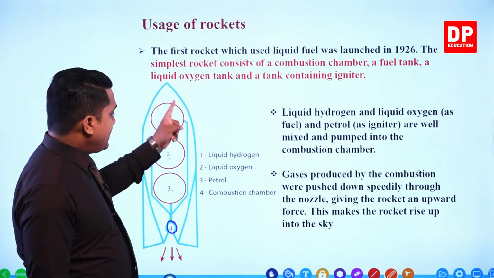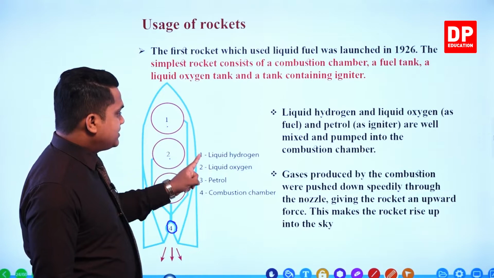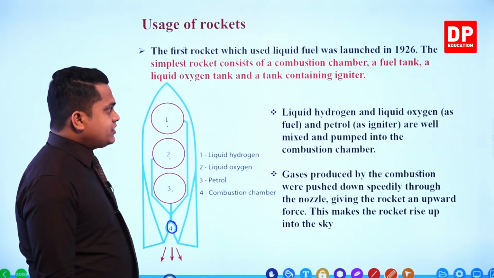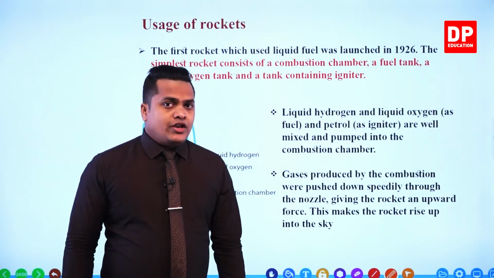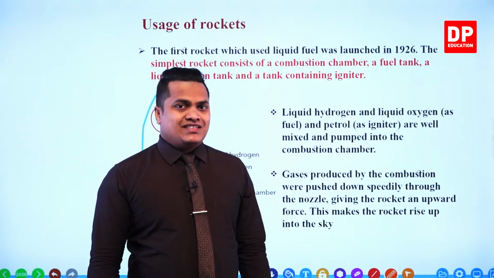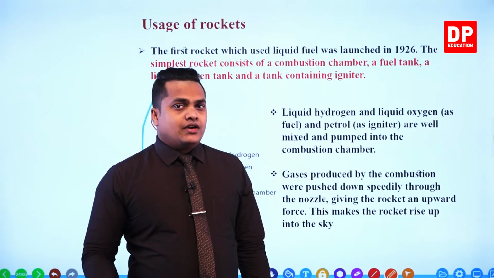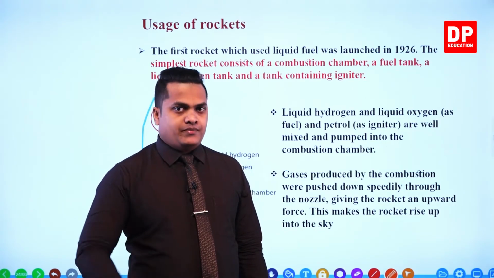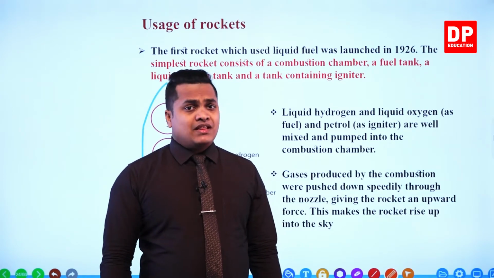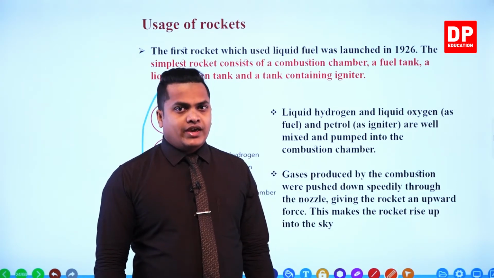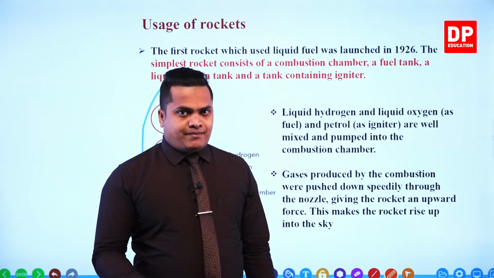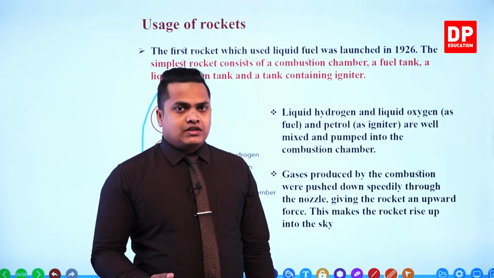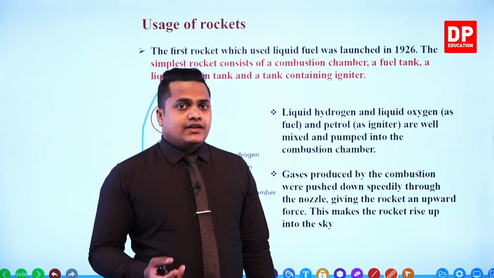Number 1, at the first, you can observe the liquid hydrogen chamber. I told you that liquid hydrogen is the one which is used as the main fuel. Hydrogen is a combustible gas, just like paper, camphor, petrol, and diesel.